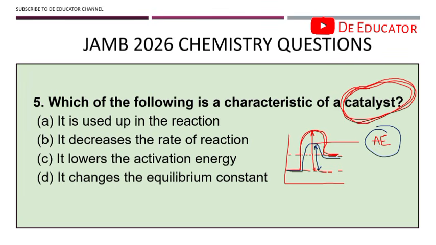They said, which of the following is a characteristic of a catalyst? A, it is used up in the reaction. No, like I said, it remains unchanged. It is not used up. B, it decreases the rate of reaction. No, I said it increases the rate of reaction. Okay. C, it lowers the activation energy. This is correct. It lowers the activation energy. It is through this process that it speeds up the reaction. Take note of that.